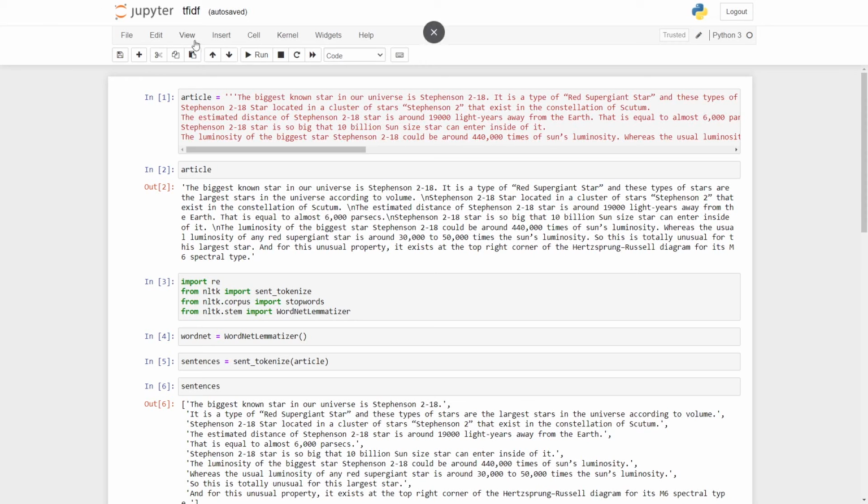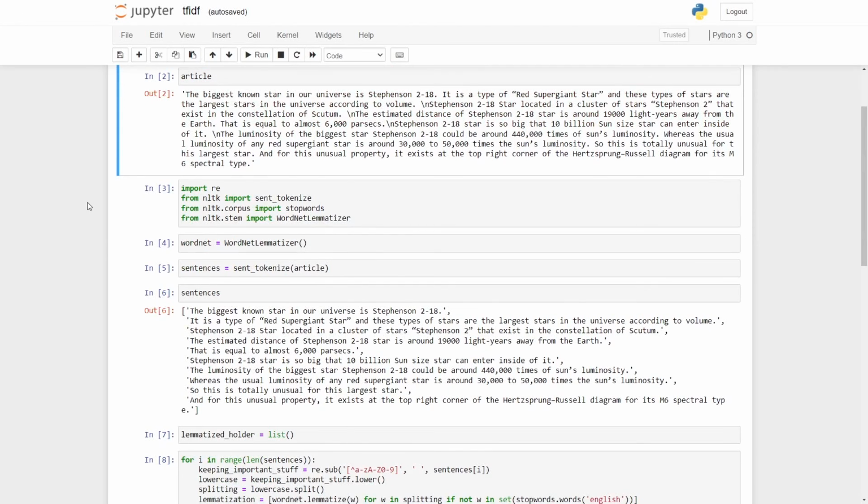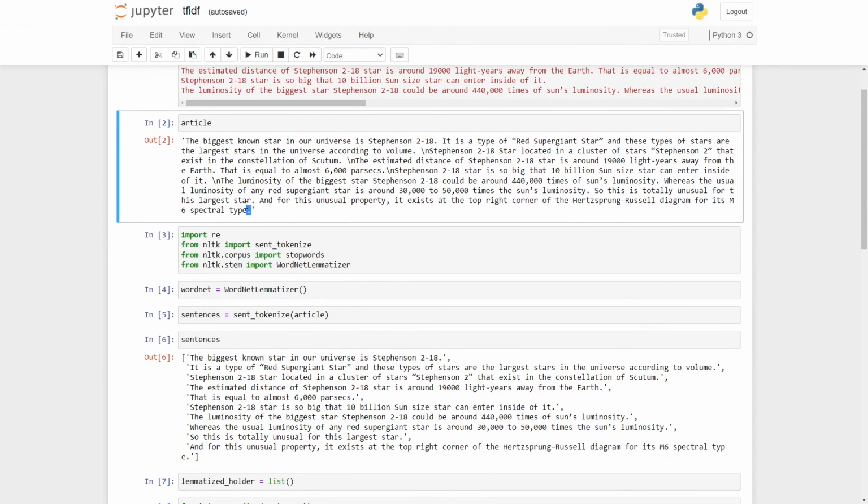So when we talk about TF-IDF, let me walk you through the basic code that I have already shown you in the last tutorial, and then I'll show you the TF-IDF implementation. I've taken an article about the Stephenson 218. After that, I am going to pre-process this text, because this is general text that humans can read, but we have to simplify it so that a system can process it. Any machine learning algorithm requires it to be processed at a much lower level, not exactly how we humans learn.